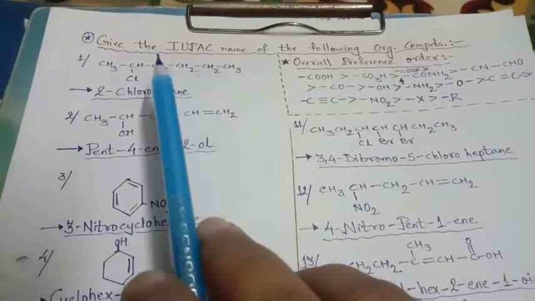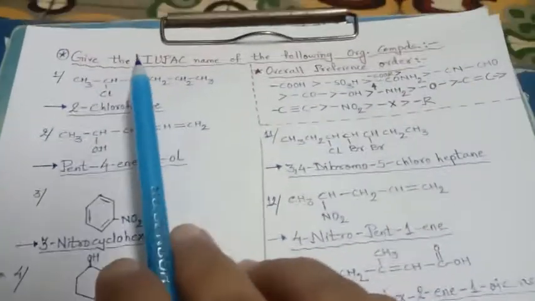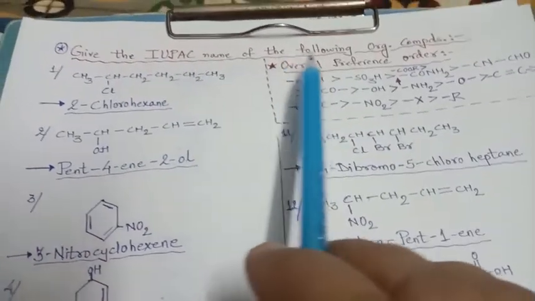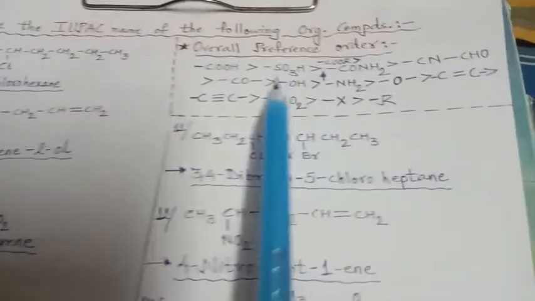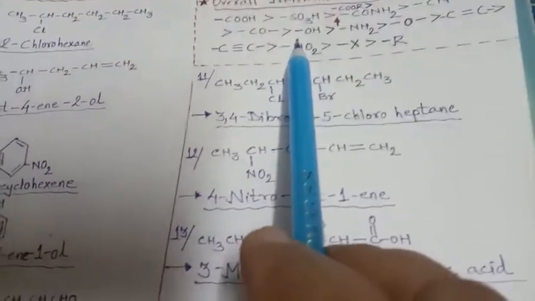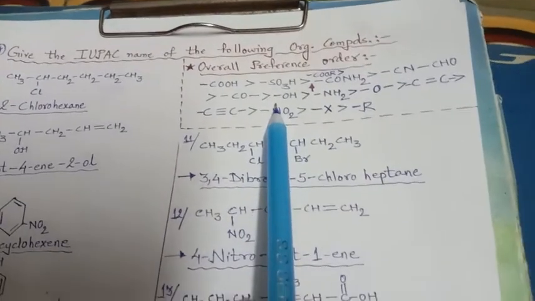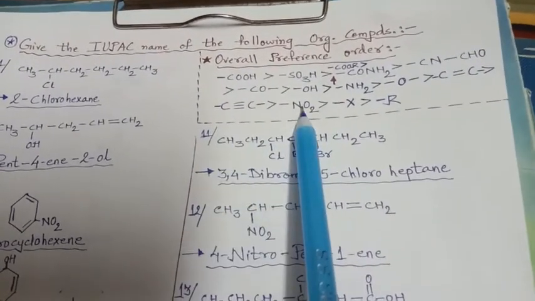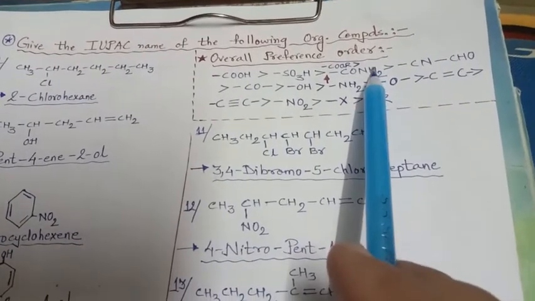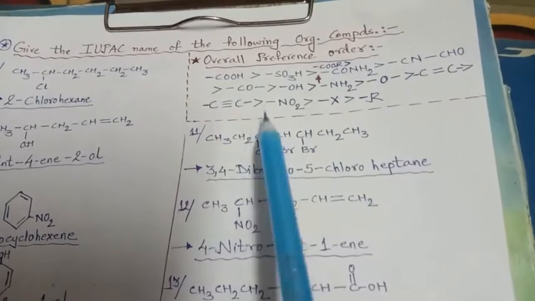So dear student, here I have given some structures, and we are supposed to give the IUPAC name of the following organic compounds. But before that, we will go through the preferential order, because in yesterday's video I have given you the preference order. But in that, the overall order was not given, only the functional groups were given. What about the alkane and alkyne? That I have not included.